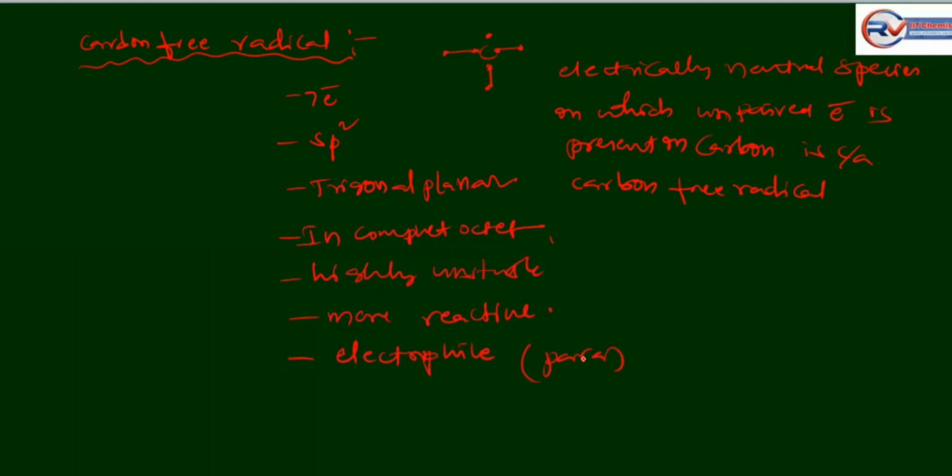This is about the carbon free radical. Electrically neutral species in which an unpaired electron is present in a carbon atom is called a carbon free radical. It has 7 electrons. It undergoes sp2 hybridization, trigonal planar, incomplete octet, highly unstable, more reactive. It acts as an electrophile. It shows paramagnetic property.